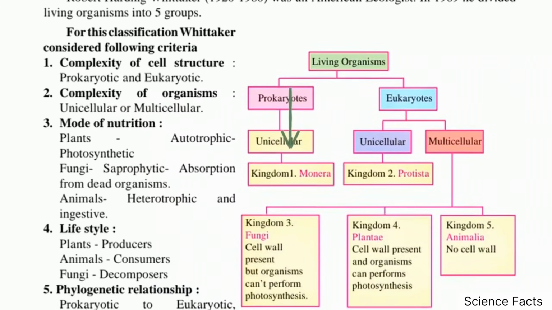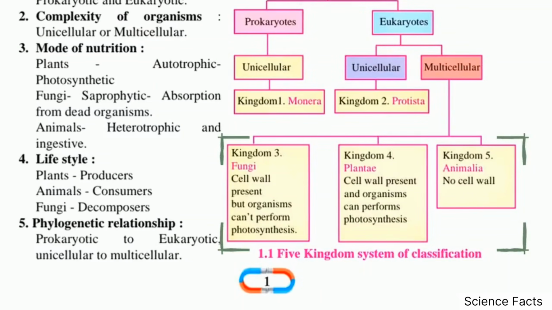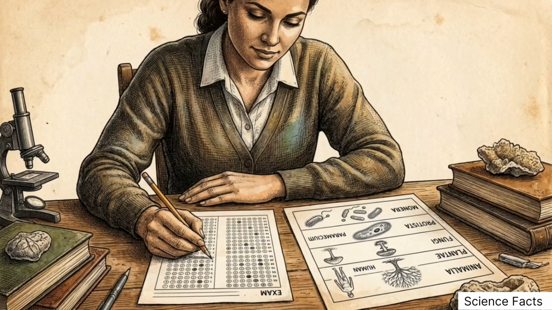He applied 2 criteria: evaluating cell structure to separate simple monera, and assessing nutrition, distinguishing those that produce, absorb, or ingest food. Understanding the structural logic of this 5-kingdom chart allows you to deduce the biological traits of thousands of microbes simultaneously during the exam.